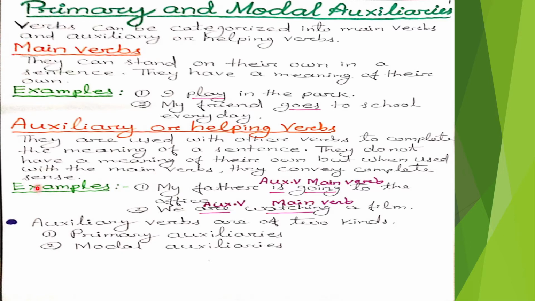Here are some examples. Number 1. My father is going to the office. In this sentence, is is the auxiliary verb, going is the main verb. Number 2. We are watching a film. Are is the auxiliary verb, watching is the main verb. Auxiliary verbs are of two kinds. Number 1. Primary auxiliaries. Number 2. Modal auxiliaries.